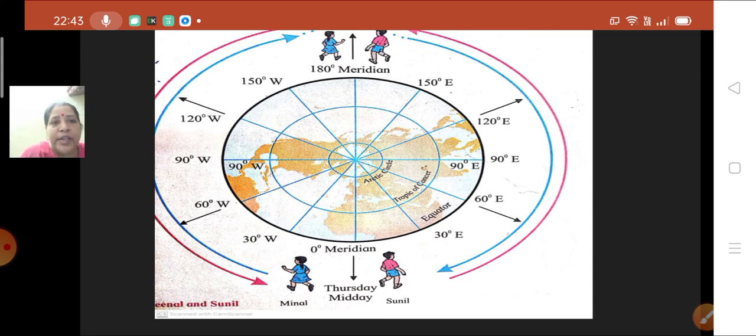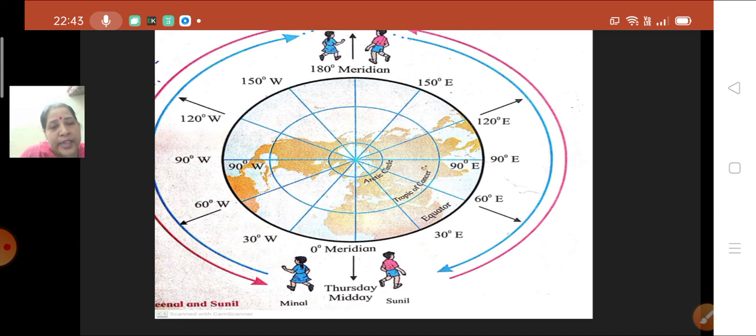Now again Meenal is traveling from 60-degree west to 90-degree west. How many longitudes are coming again over here? 30. That means how much time difference will be there? 2 hours. So if at 60-degree west it is 8 a.m., then what will be the time at 90-degree west?